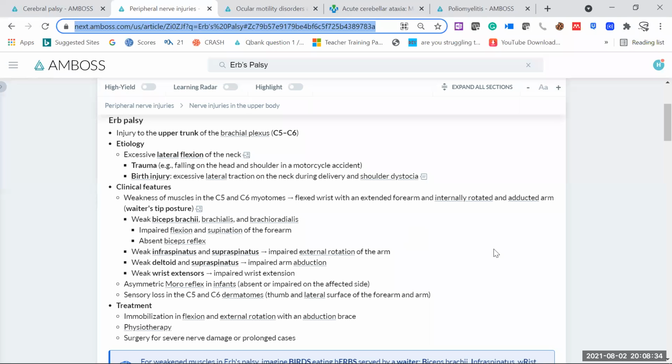Now, the important thing, how your patient is going to present. First of all, weakness of muscles in C5 and C6 myotomes, flexed wrist with an extended forearm and internally rotated and adducted arm. That is called waiter's tip posture. That is a very important point. Whenever you have seen any person who is having the hand something like this, like his wrist is flexed with an extended forearm. Forearm must be extended.